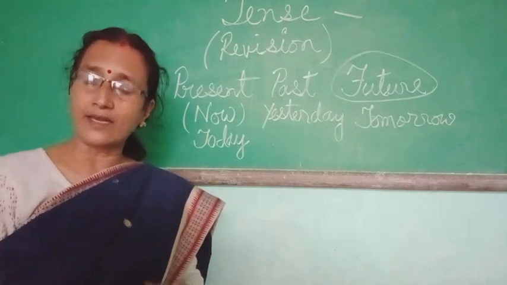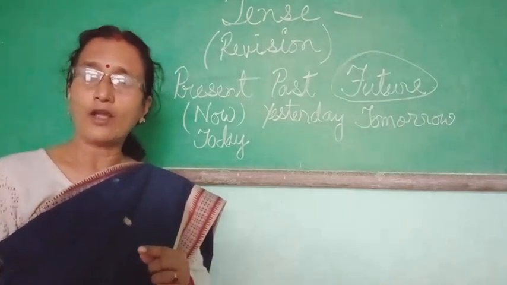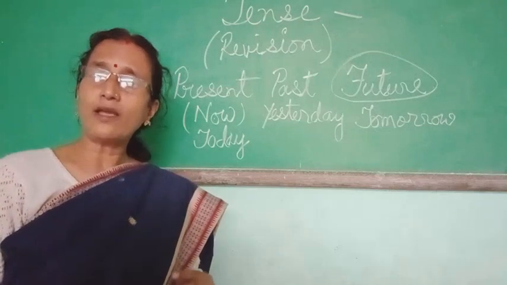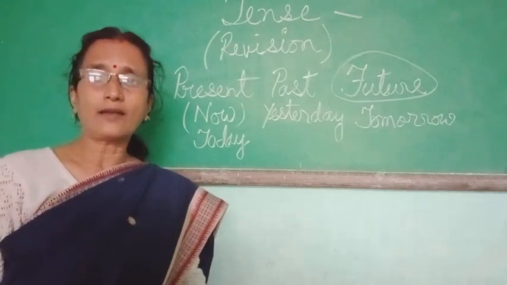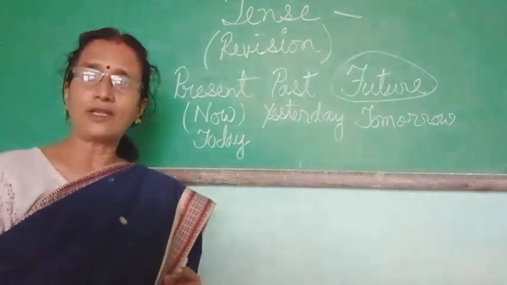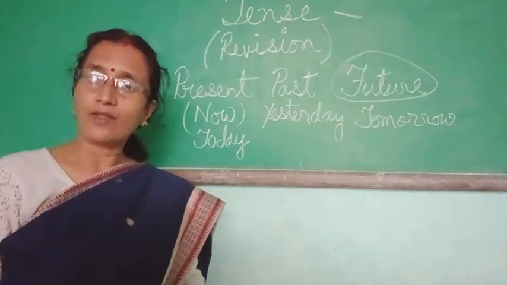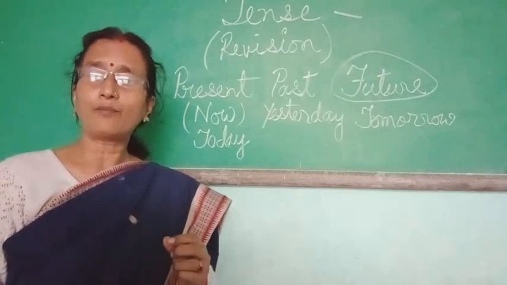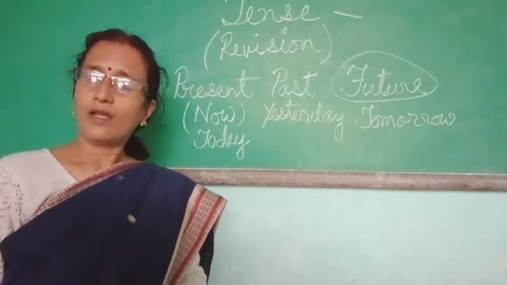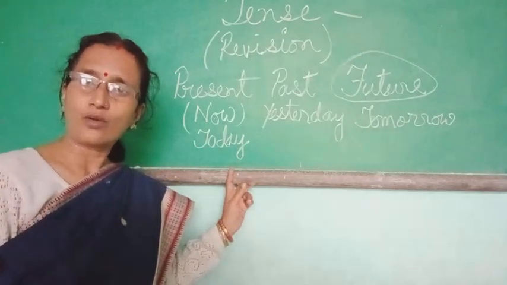Like she is singular, so after she you will use plays, he plays. And they is plural, so after they we will use they play, we play, because we and they are plural pronouns. So for present tense you have this.